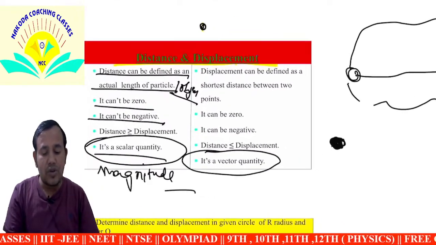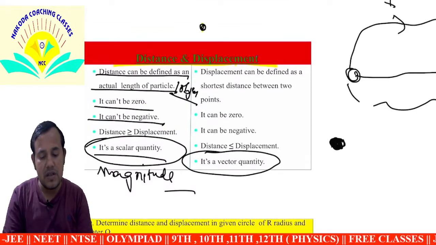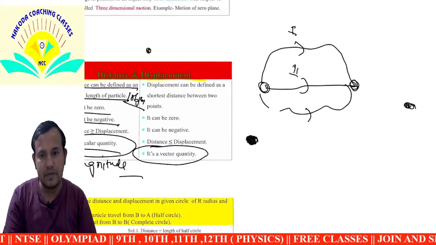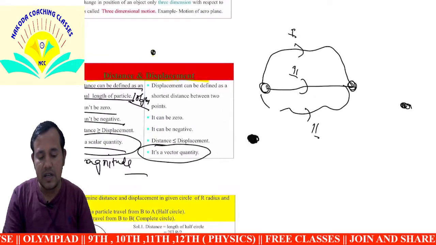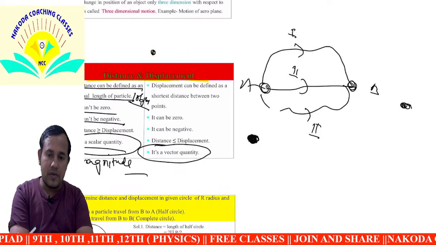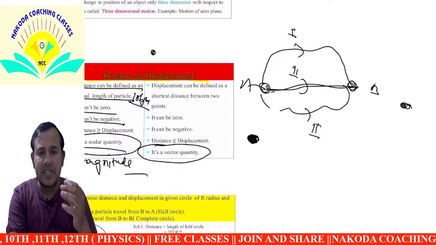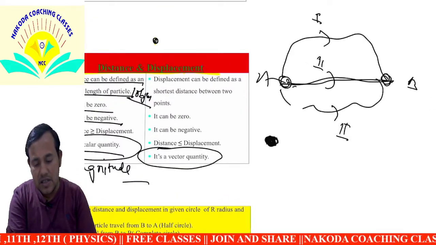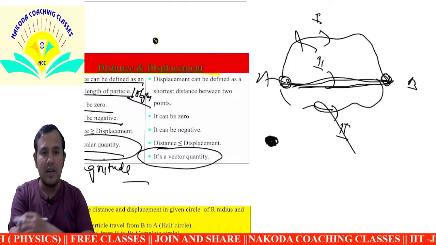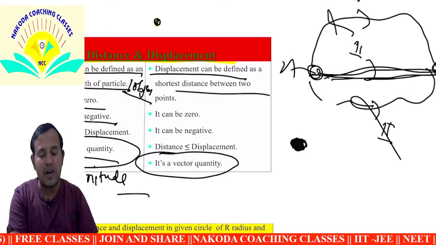Displacement: the particle moves along a first, second and third path, from A to B. What is the displacement? It is not the sum of the paths. It is defined by the shortest distance, this one, not this and not this. The shortest distance between two points is called displacement.